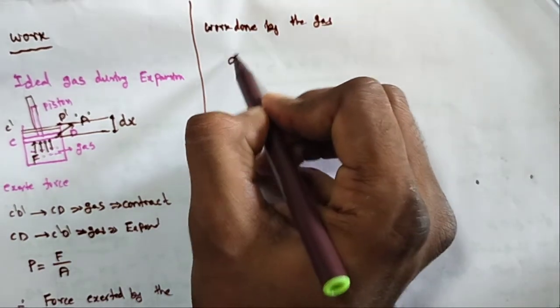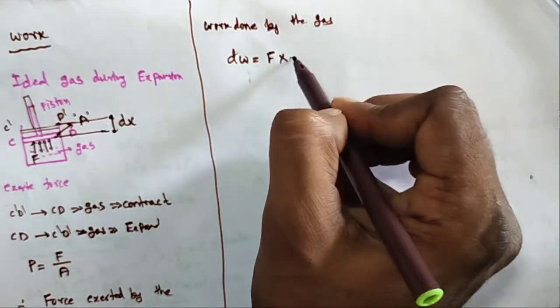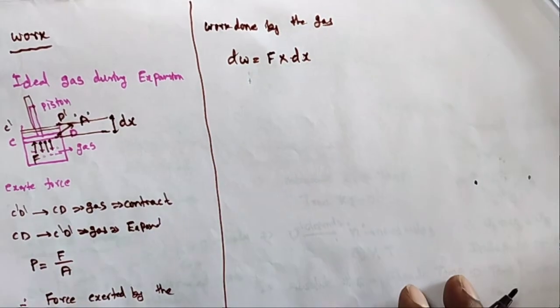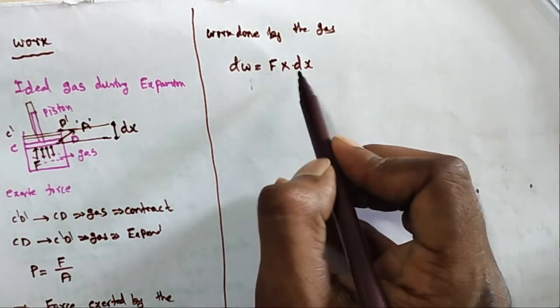So how much work is done? dW is equal to force into displacement. What is the displacement? dx. So what is the formula of the work? dW is equal to force into displacement.